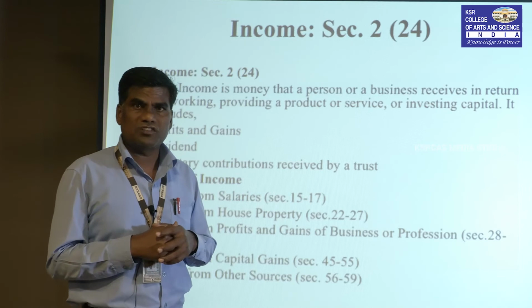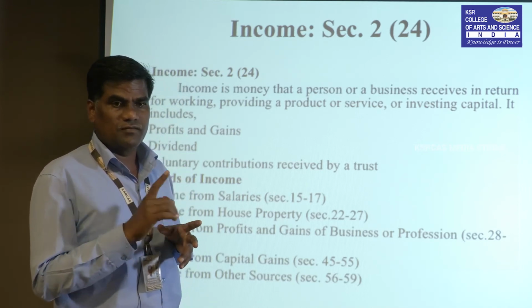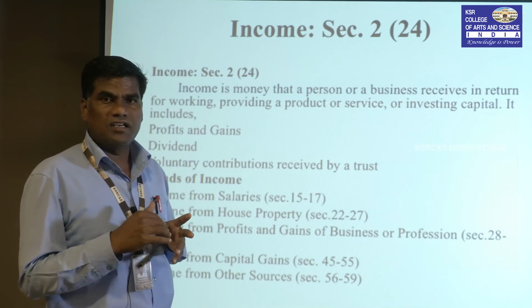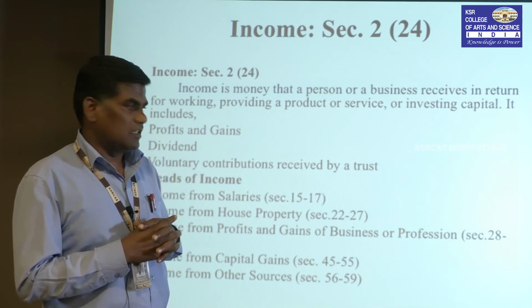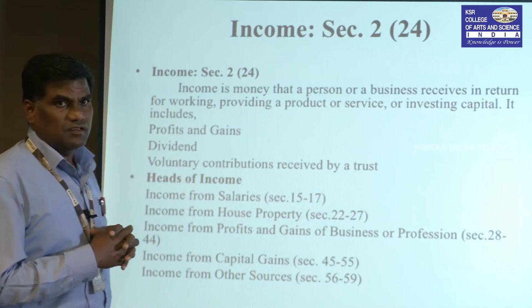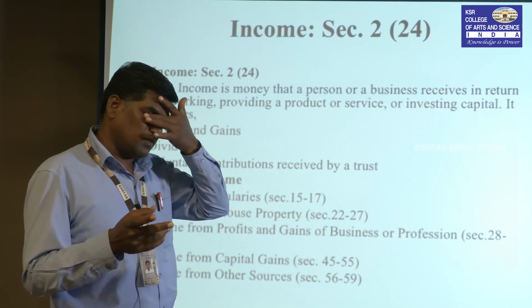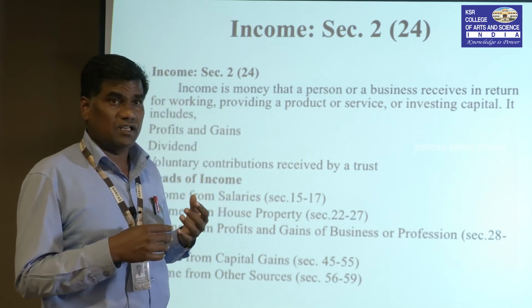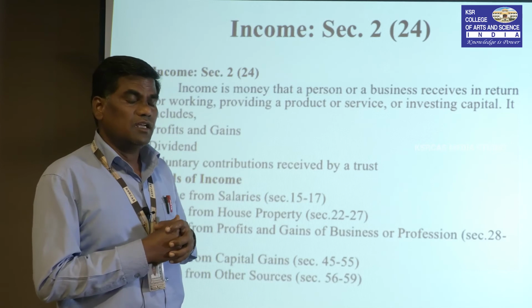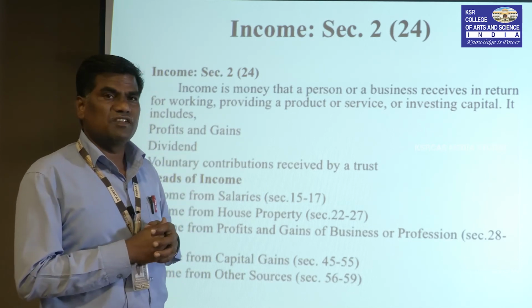Income from other sources is generally classified into 2 heads: income from specific sources and income from general sources. General income is dividend and interest, such as interest collected from banks, interest on investments, and interest from any other short term or long term investments.